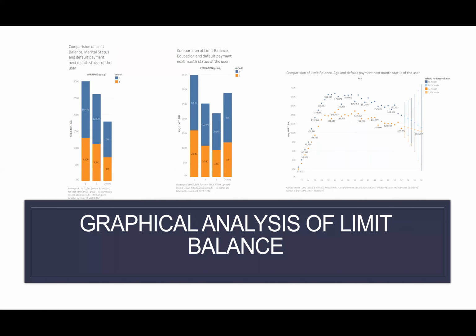In the first graphical analysis, we have kept limit balance as a constant while changing other variables to find the default payment. In the first graph, as we can see, average limit balance has been compared with the marital status, where 3,300 clients in the second category, which represents that the client is single, have a maximum default payment. In the second graph, average limit balance has been compared with the education of the client, where 2,036 clients in the first category, which represents that the client has completed graduate school, have the maximum default payment. In the third graph, average limit balance has been compared with the age of the client, where an average limit balance below $146,000 tends to make a default payment.